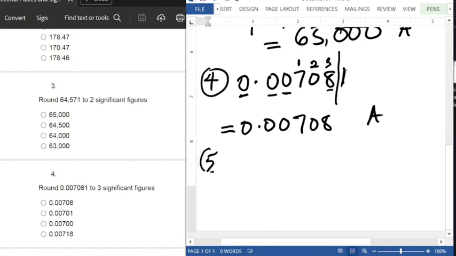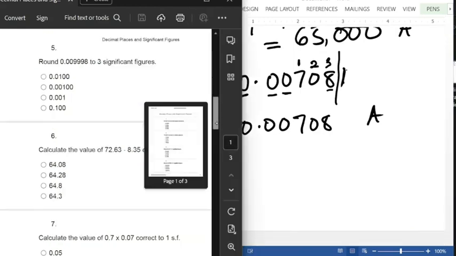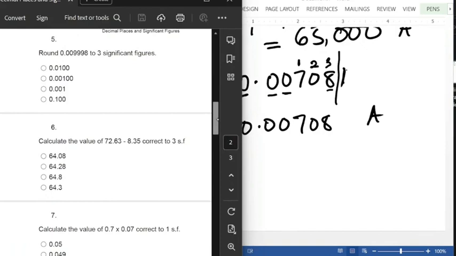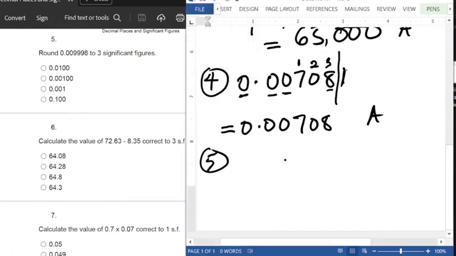Number 5. For question number 5, we have to round this to three significant figures. So now we have 0.009998 to three significant figures. Here, this is the first significant figure, second, third. We are stopping at this, and the next digit to the right is 8, which is more than 5.